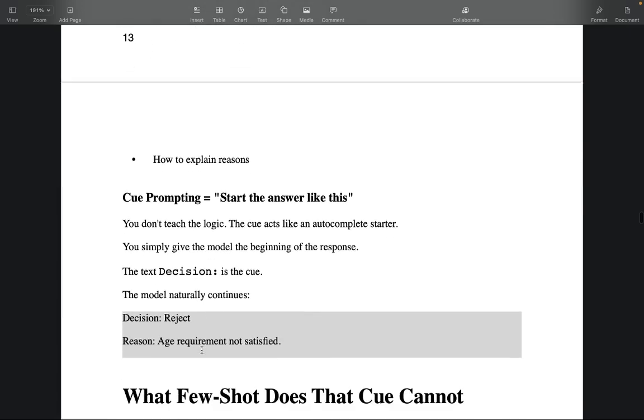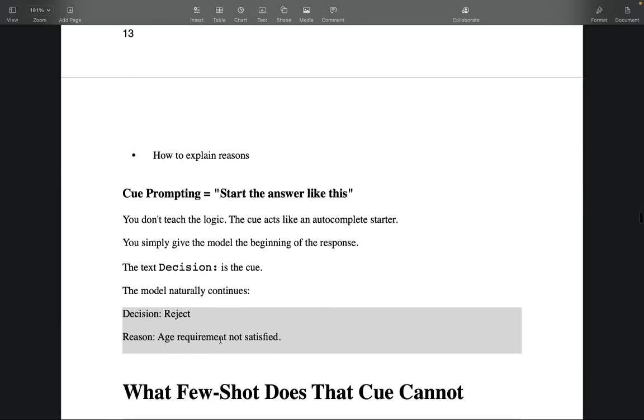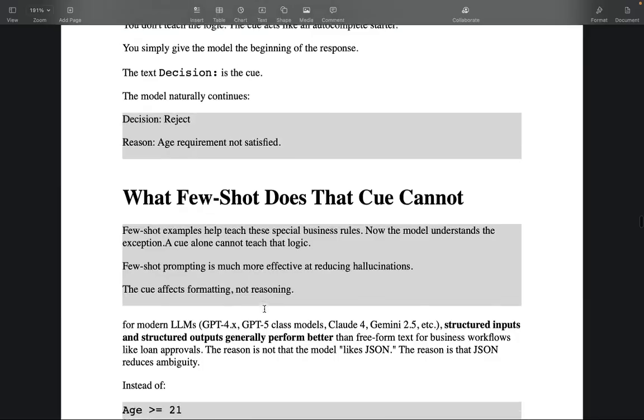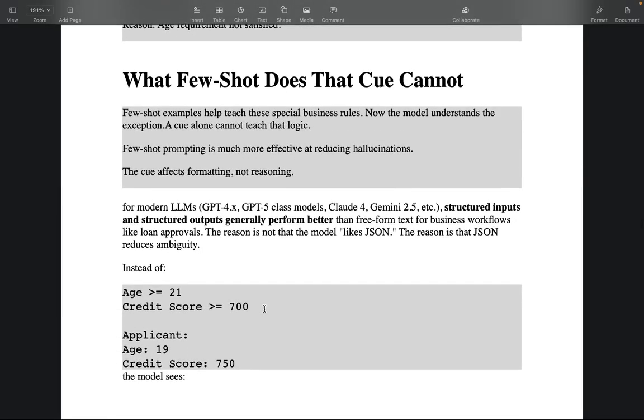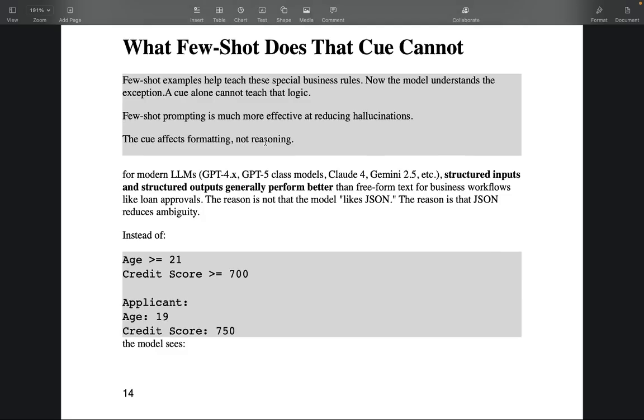Q prompting is just starting the answer in this way. It's not teaching the logic, it's just starting, right? So what does few shot do that Q cannot? Few shot examples help teach these special business rules. Now the model understands the exceptions. Q alone cannot teach any logic. Few shot prompting is much more effective at reducing hallucinations. Q affects just formatting, not the reasoning.